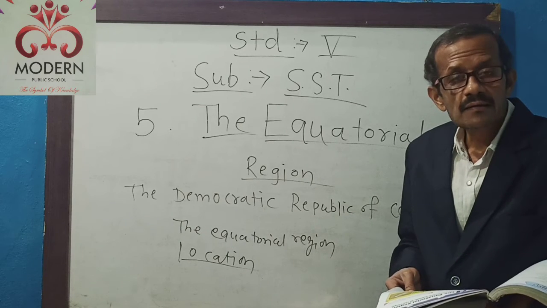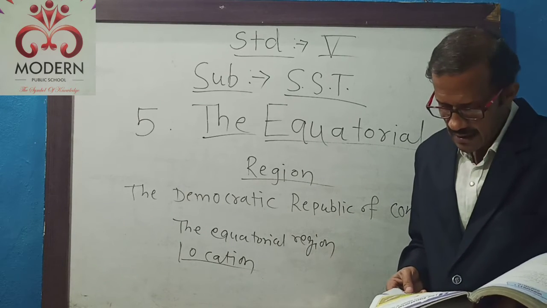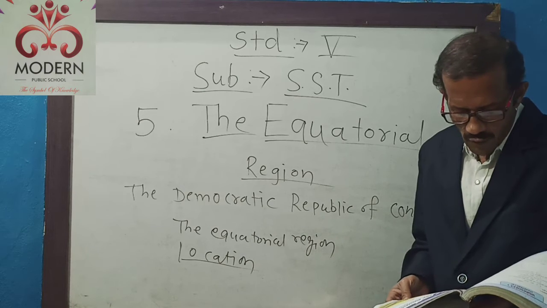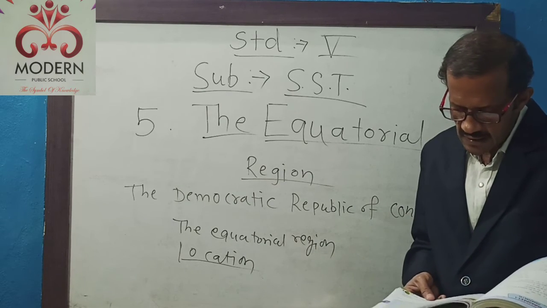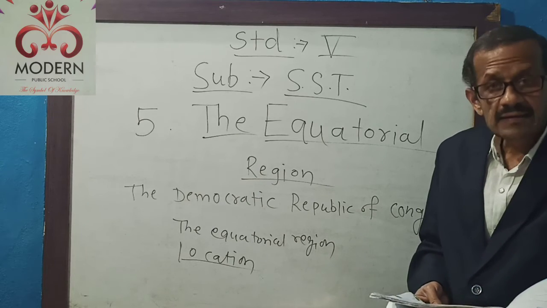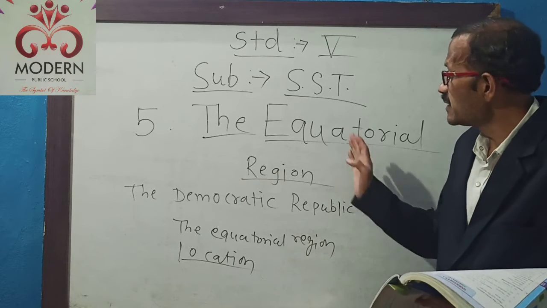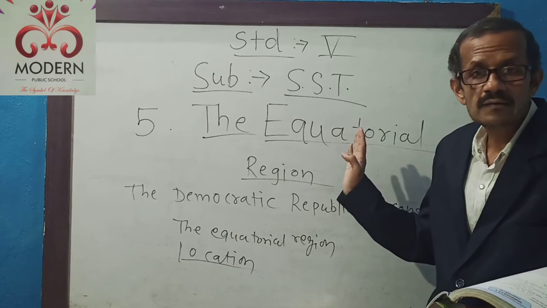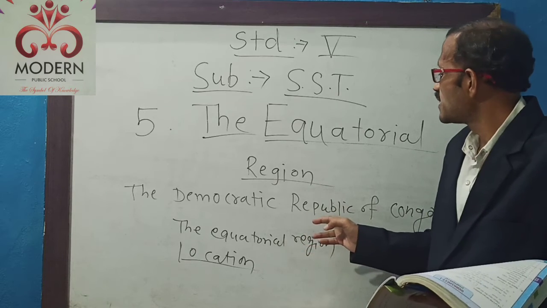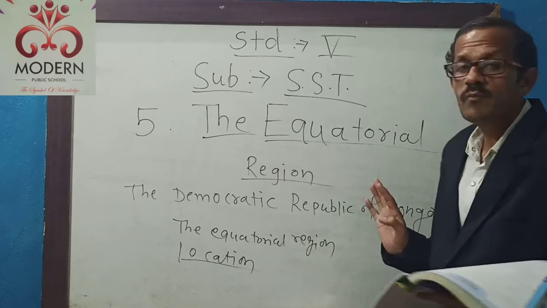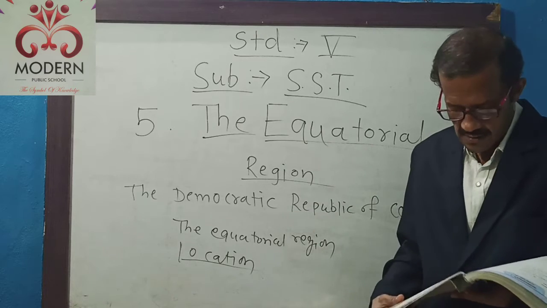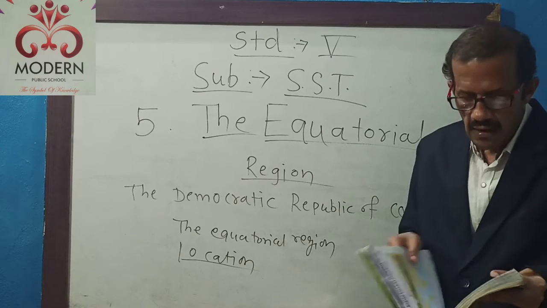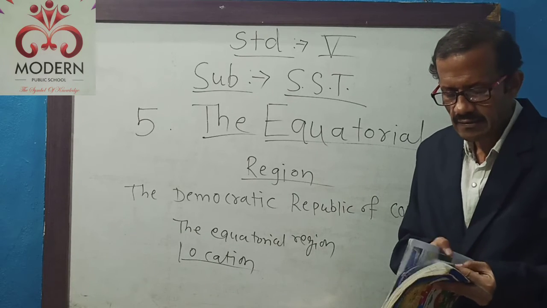Earlier the name of this country was Zaire. It lies in the equatorial region. We will be reading about the various features of this country in detail in this lesson. Means it is one of the parts of the equatorial region. We are going to see the information about this country in detail.